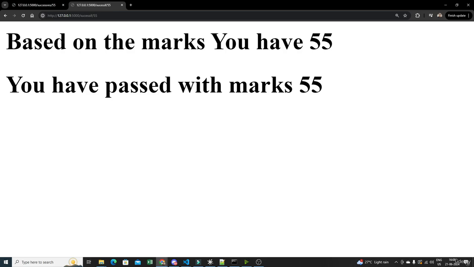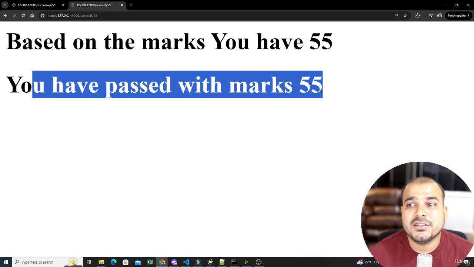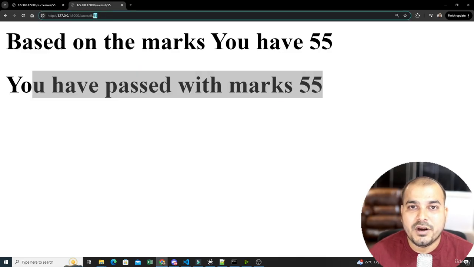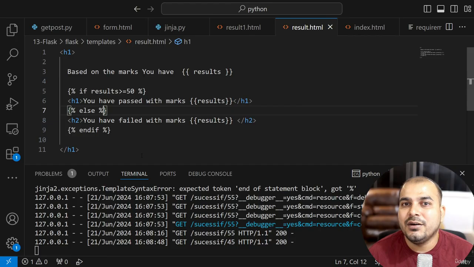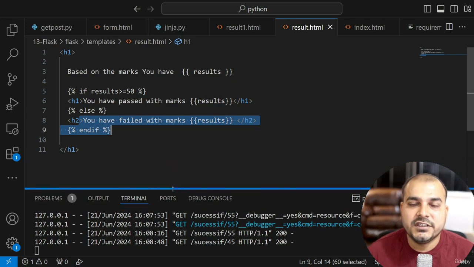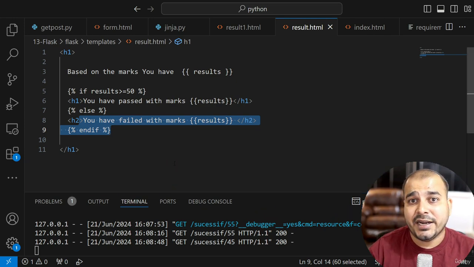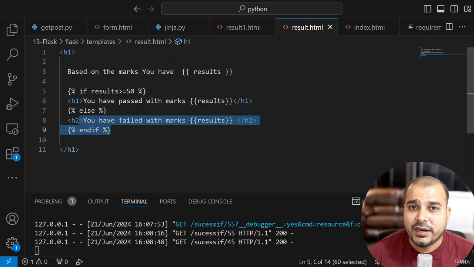So here you can see, based on the marks, you have got 55. And here you can directly see that the if condition has been applied, and you are able to see the message: you have passed with marks 55. If I write 45 and execute it, you can see based on the marks you have 45, so you have failed with 45 marks. What is basically happening is either this if condition becomes true, or it goes to the else condition. So like this, with the help of the Jinja 2 template engine, you will be able to integrate any backend code or data source with your HTML, and you can display anything that you really want.